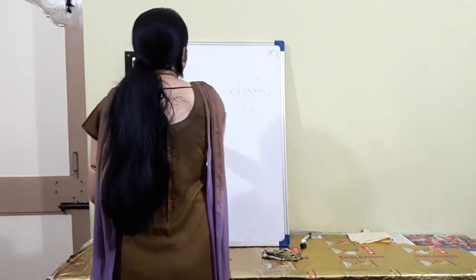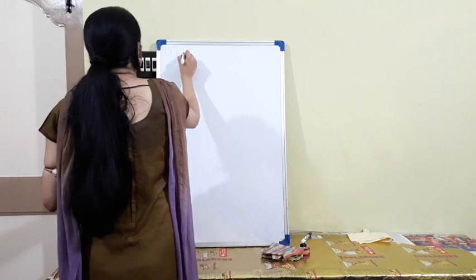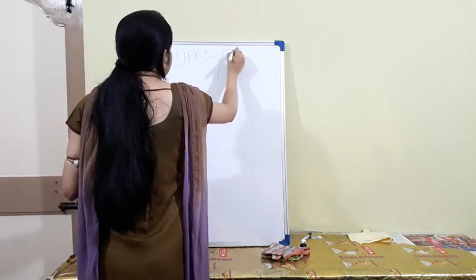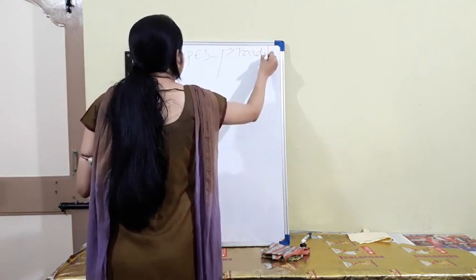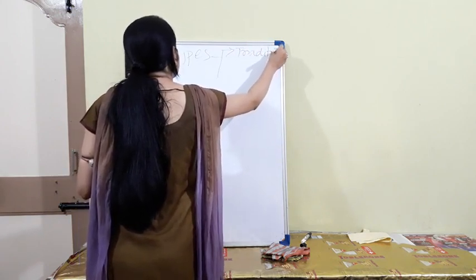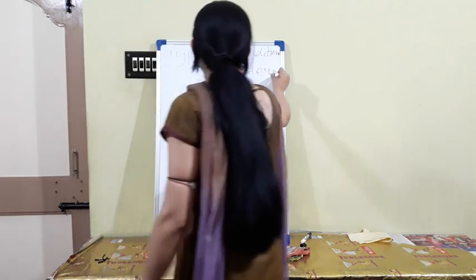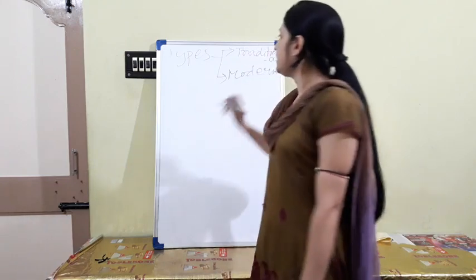Next, types of the irrigation. Types. Here there is also the traditional method, that is the old method, and the modern method. Okay, traditional. So here there are also two types.